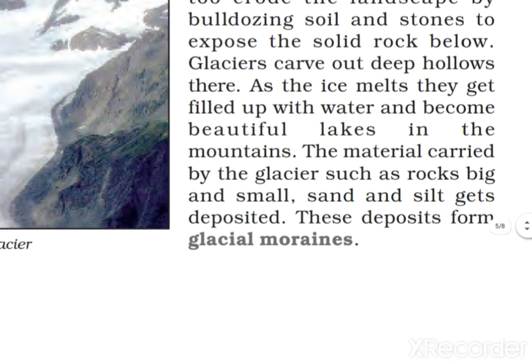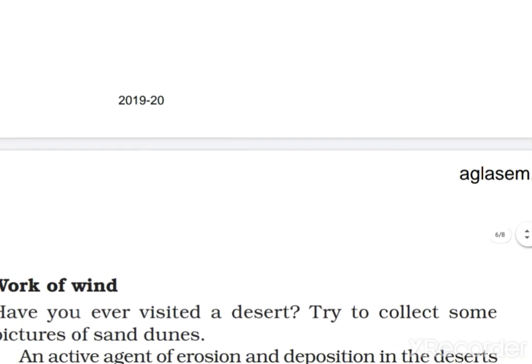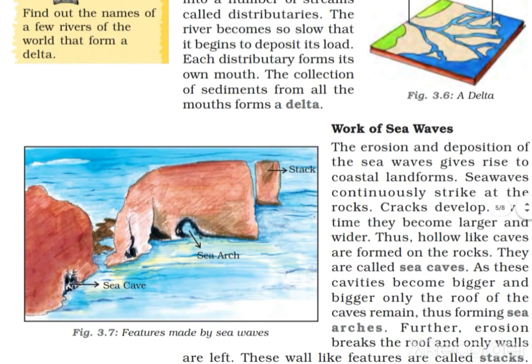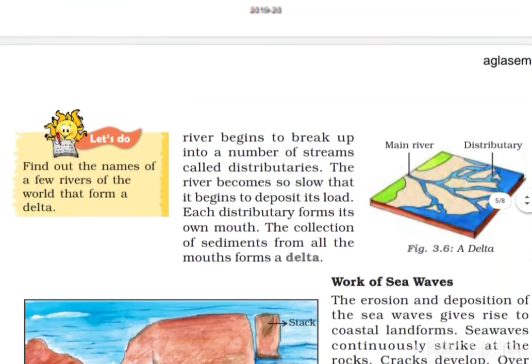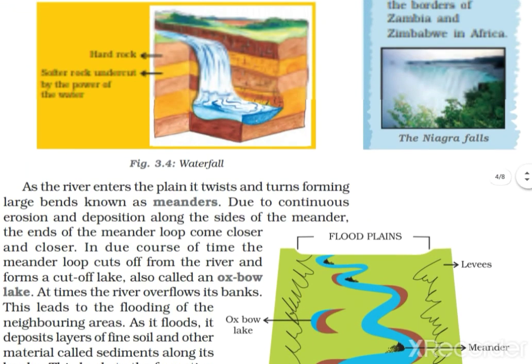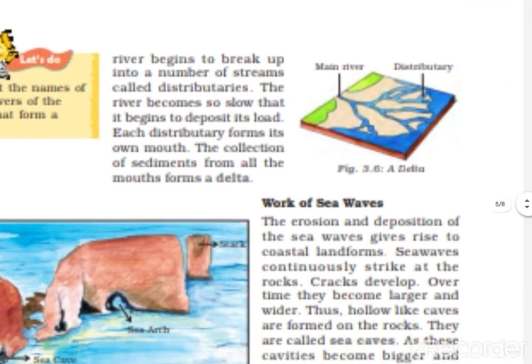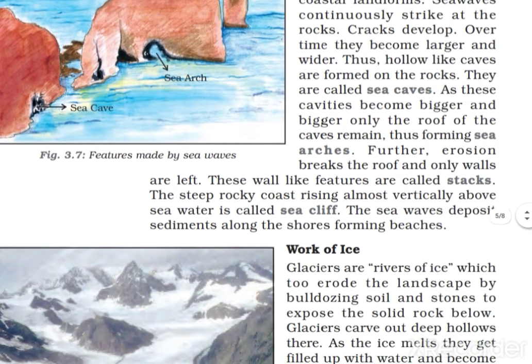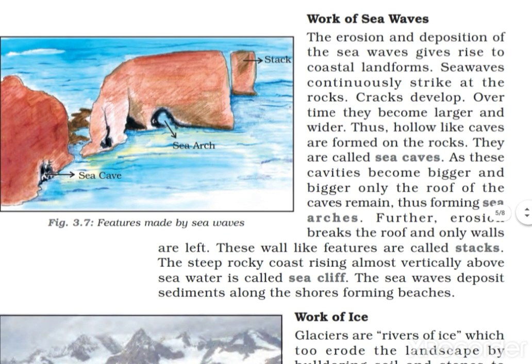Okay, the other two topics we will do in the next lesson along with the question answers. Both topics are very small, and today we have done these two topics: work of river and work of sea waves. Try to understand, imagine this thing, right? So you will get a proper idea of how meander, oxbow lake, floodplains and delta are created, and how these beaches are formed. Okay students, we'll meet in the next lesson. Along with these two topics, we will do question answers of this chapter.